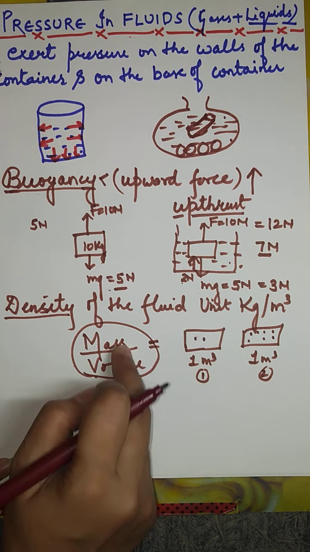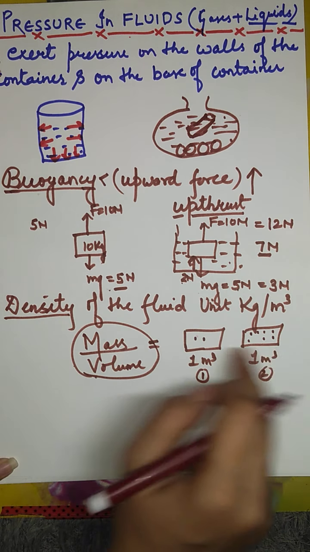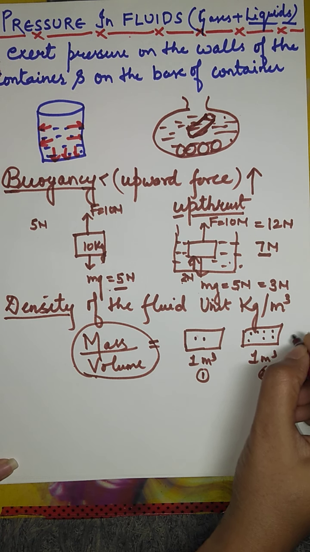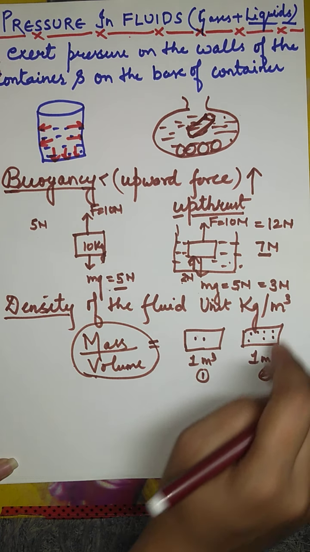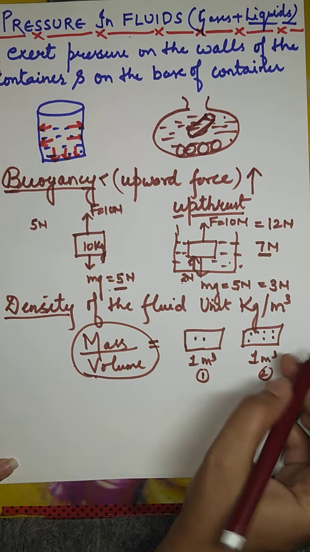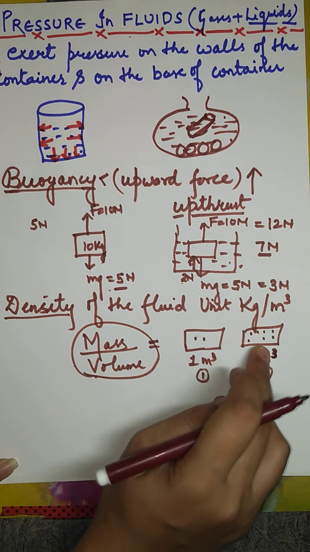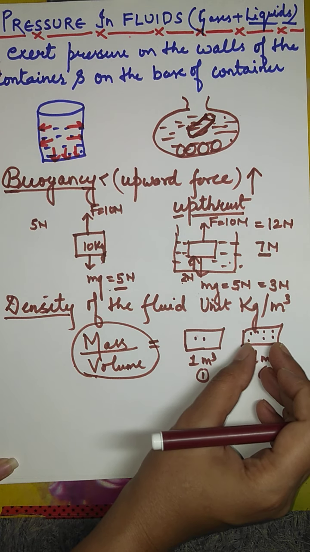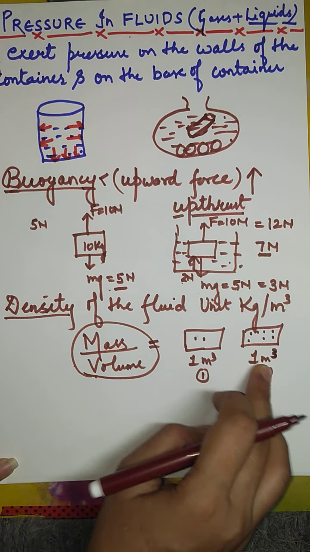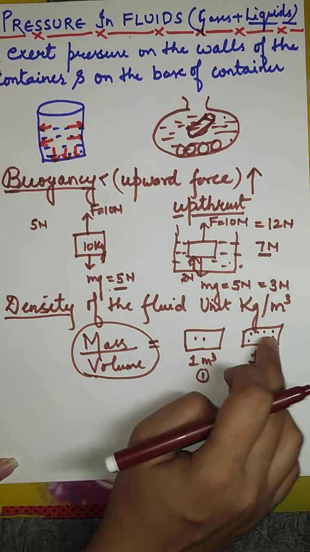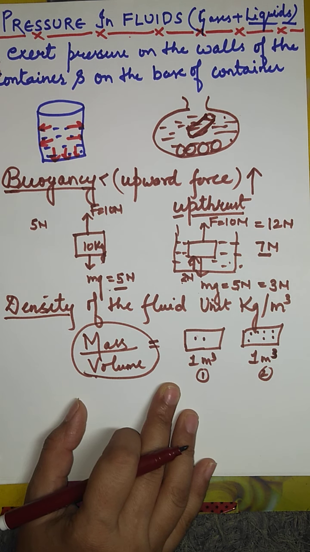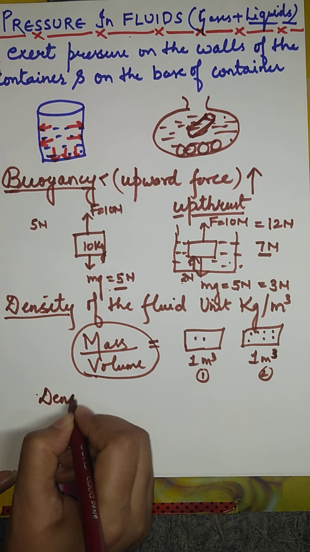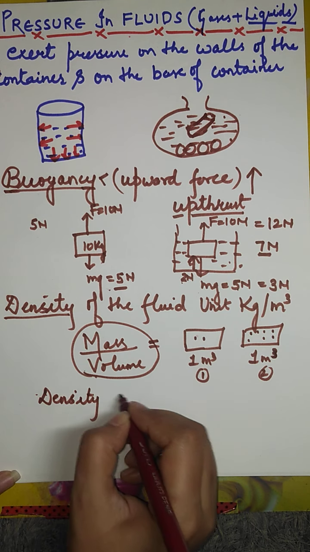In which is the mass greater? The second one has greater mass. It has 7 objects. So this one has higher density. So you understand the concept of density. The object which has higher mass per unit of volume, same volume में जिसमें ज़्यादा mass है उसकी density ज़्यादा होगी. Clear? So if the density is high, then the buoyant force is also high.